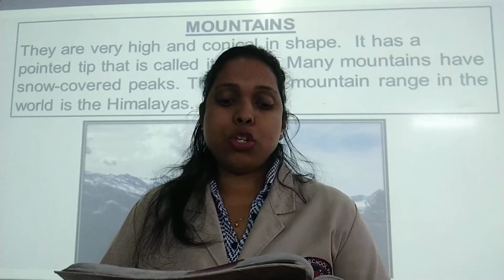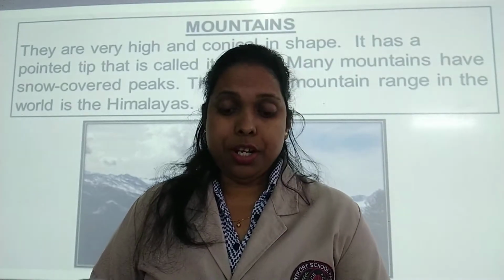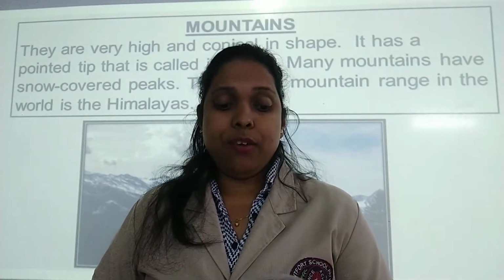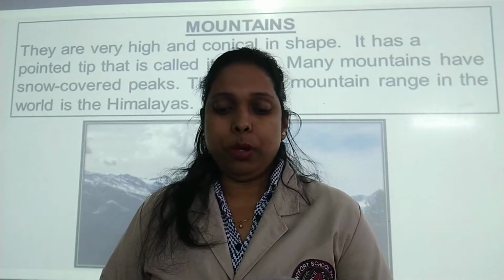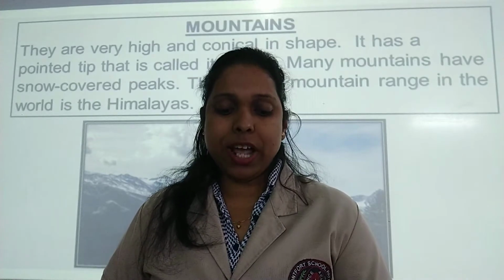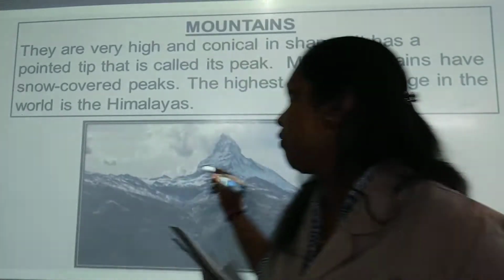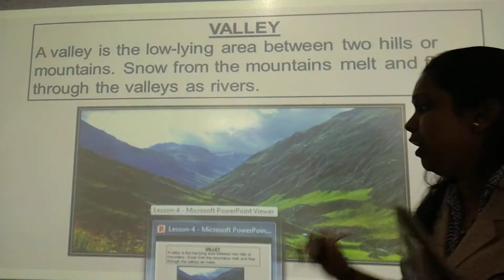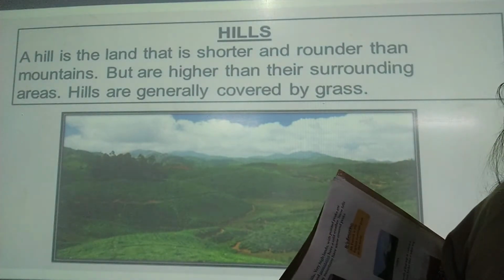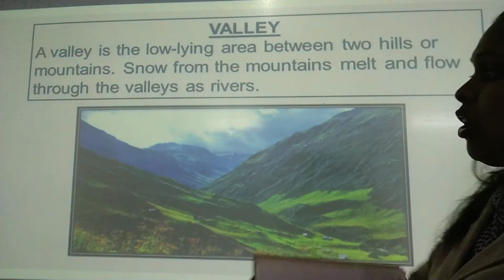Next paragraph below the mountains. Low-lying plains between two mountains is called a valley. Now another thing. Low-lying plains between two mountains is called a valley. Valleys are very beautiful. Many people live in the valley. Snow from the mountain peaks melts and flows through the valleys as rivers. Now what are they saying? Next is valley. Now what is valley? Valley is nothing. It is... What is valley?